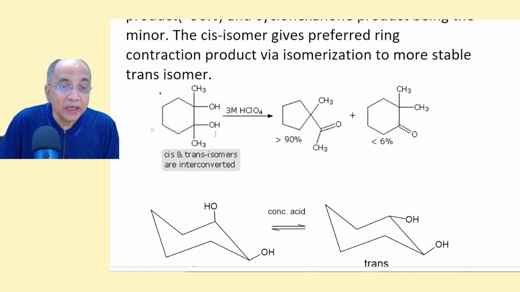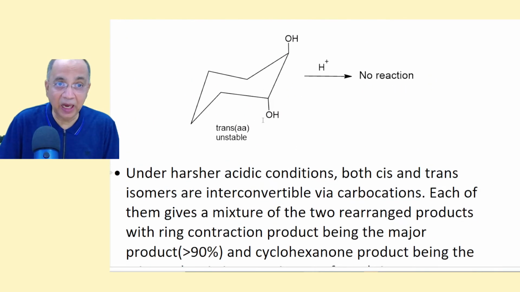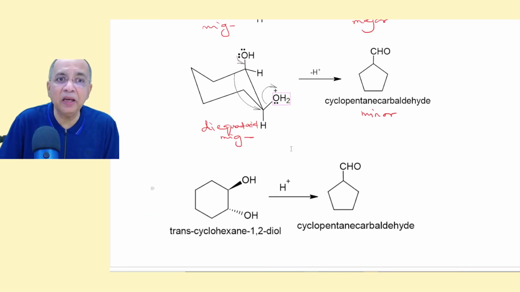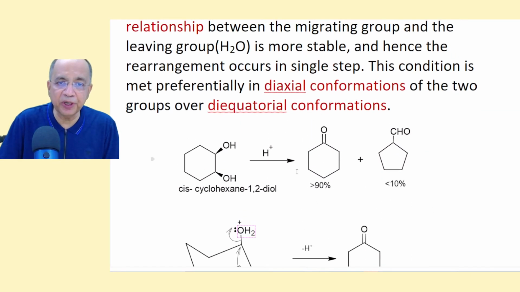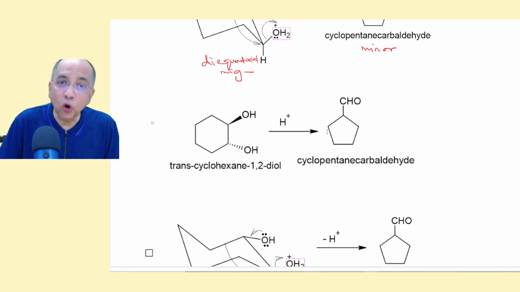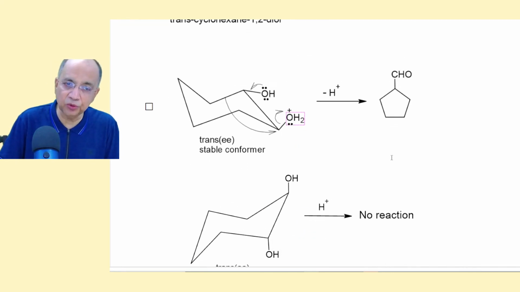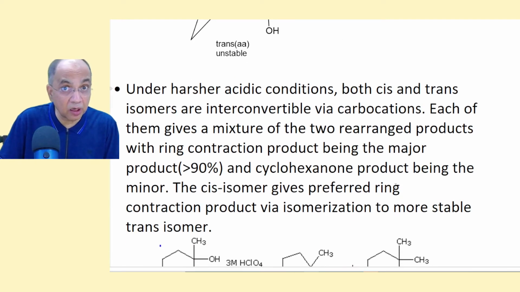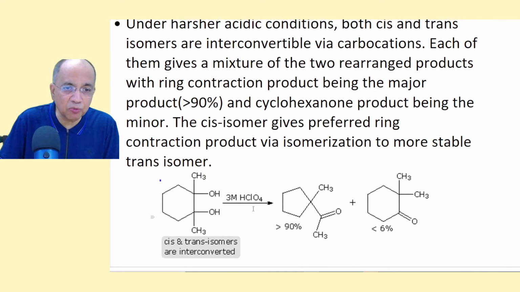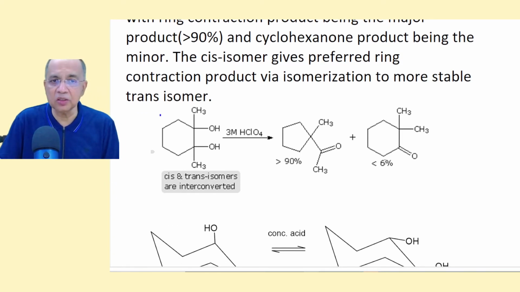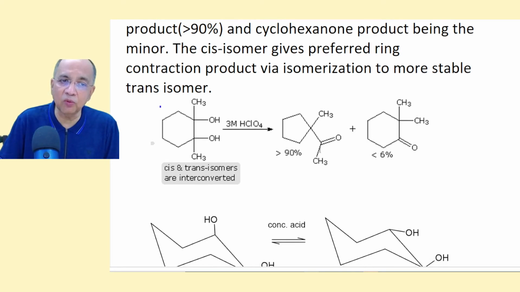Now, why does this happen? Earlier we said that under somewhat milder conditions, cis gives predominantly the normal product and trans gives only the ring contraction product, the way I explained to you. But under very harsh conditions, using 3 molar perchloric acid, either cis or trans, you get the same result, where the ring contraction product is the dominant one. Why?